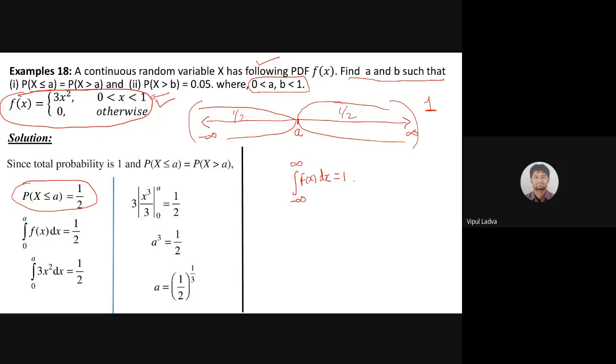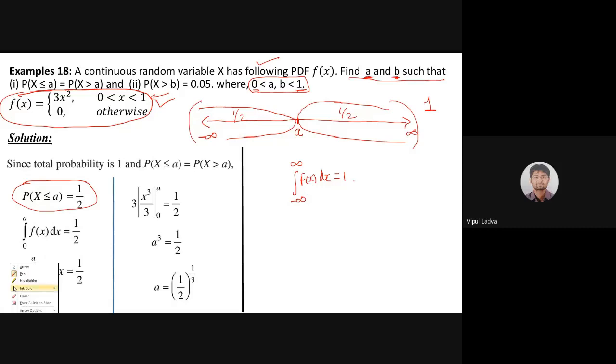Let's talk about a and b. What we are finding? We are finding two values a and b which are lying between 0 to 1 only, and the probability of x is less than equals to a and x is greater than a, both are same.